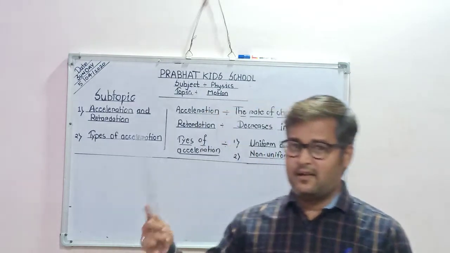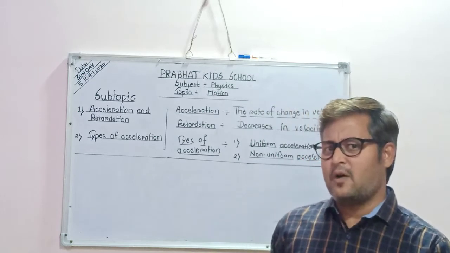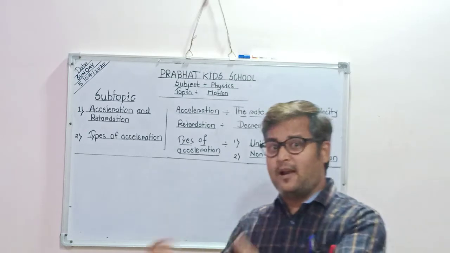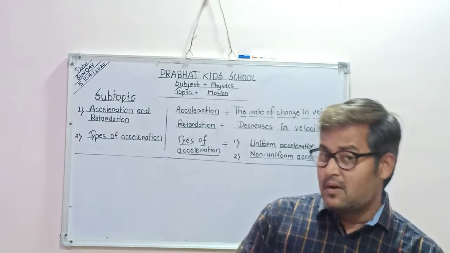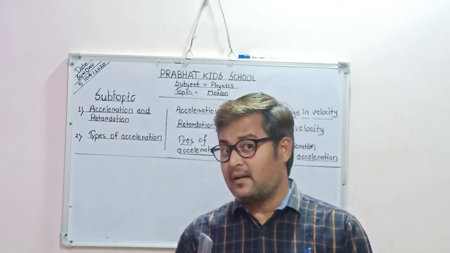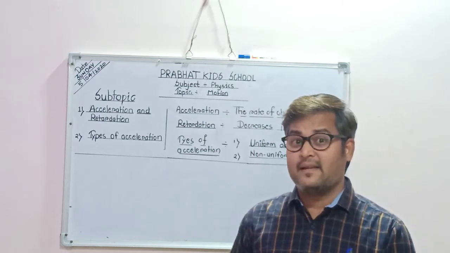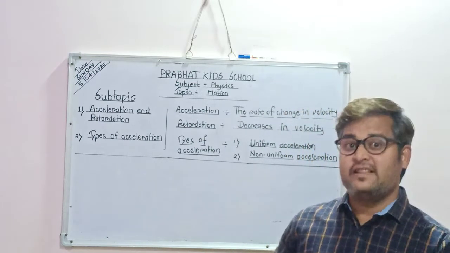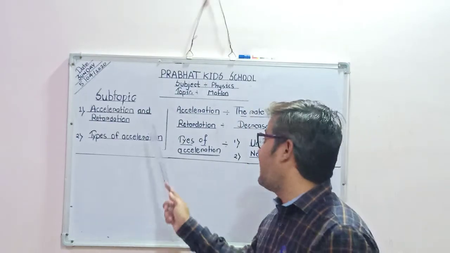Here velocity is in kilometer per hour, here time is in seconds. I changed my velocity in 5 seconds from 20 to 50 kilometer per hour. If the velocity is changing with time, that is called acceleration.